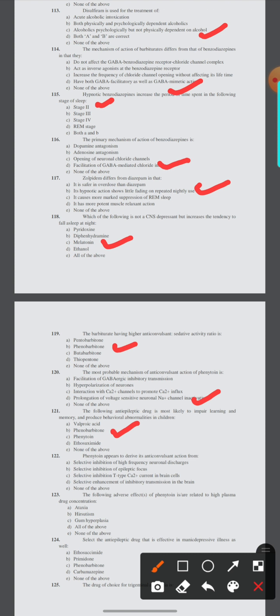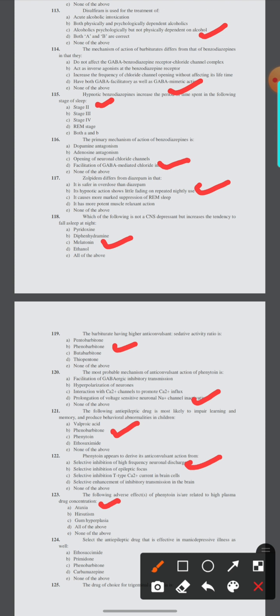Here the option number A, selective inhibition of high frequency neuronal discharge. 123. Which adverse effect of phenytoin is related to high plasma drug concentration: ataxia, hirsutism, gum hyperplasia, or all of the above. Here the option number A, ataxia.